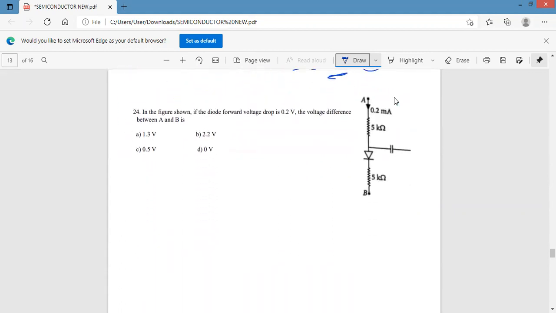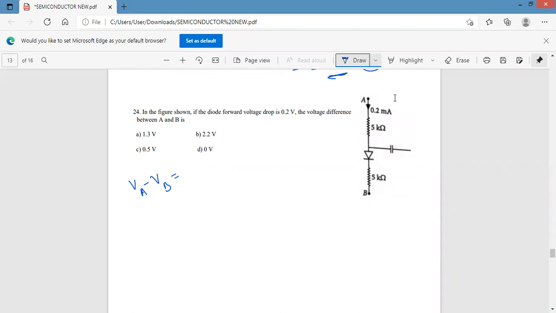Next, in the figure shown, if the diode forward voltage drop is 0.2 volt, the voltage drop, not a barrier potential, the voltage difference between A and B is the difference. Whatever the voltage applied is VA minus VB, because VA is at a higher potential and VB is at lower potential, because the current is going from A to B. So VA minus VB is equal to the potential across these components.